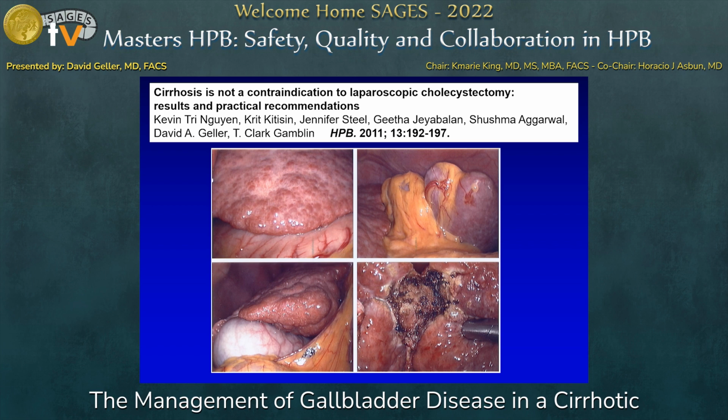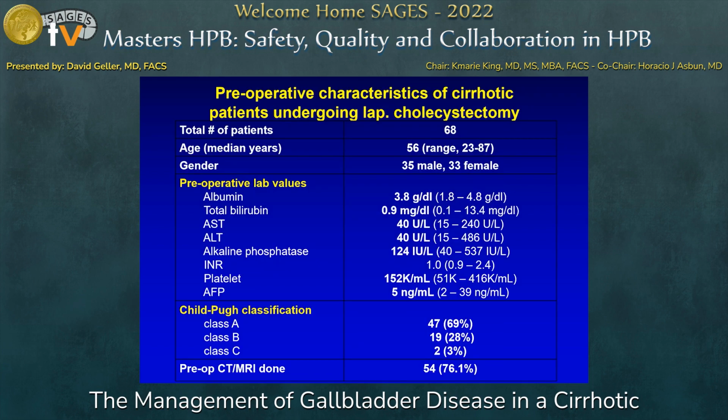Particular challenges in the setting of cirrhosis are abdominal wall varices, vascularized omental adhesions to the gallbladder and liver, and a heavy cirrhotic liver that's difficult to elevate to achieve a critical view of safety. There were 68 patients in the series with median age of 56. The pre-op LFTs were in the normal range. 69% of the patients were Child's A, 28% Child's B, and 2 patients were Child's C.